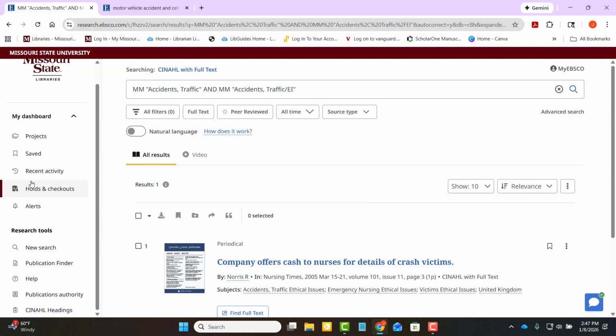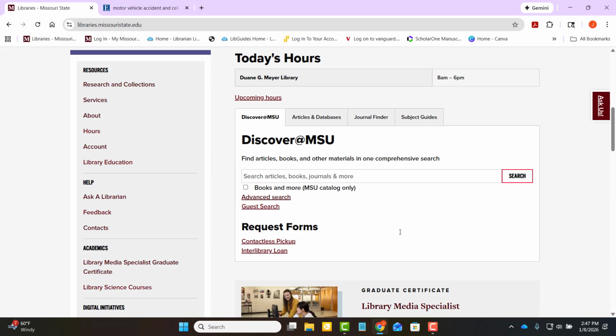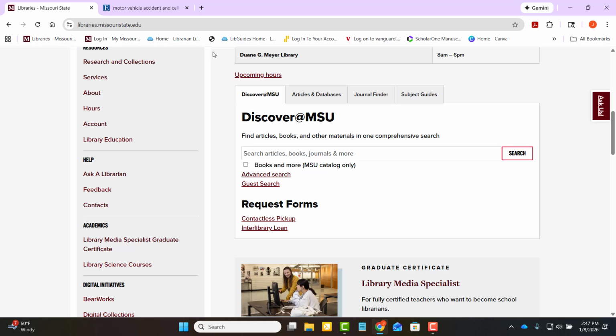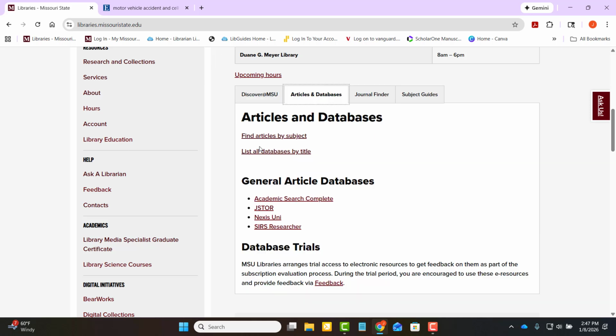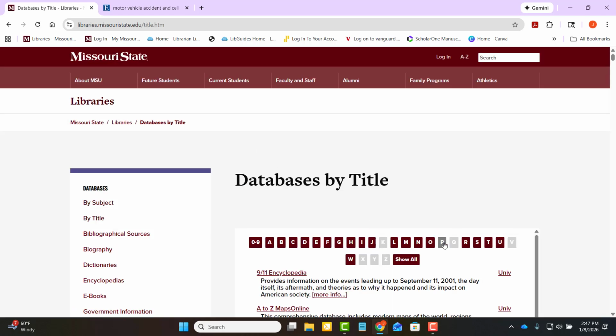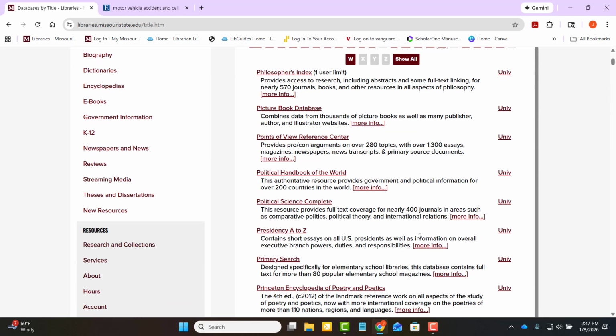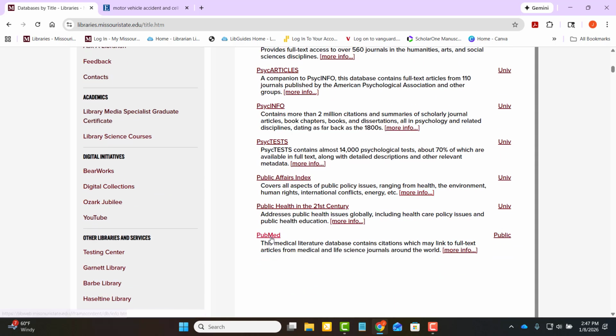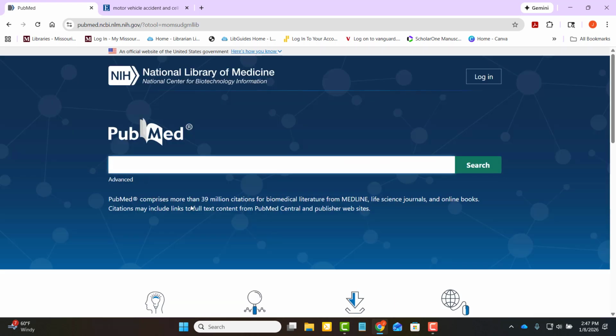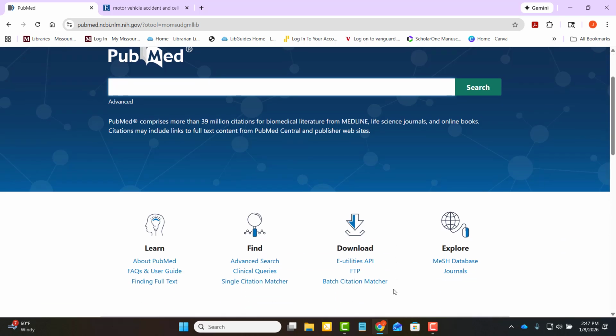I do want to go back to the library homepage and look at PubMed as a standalone database, because it does look a little different. So if I go to articles and databases, all by title, and go to P for PubMed, and some of you may have used PubMed before, there is a public facing version. I recommend going through MSU because we have additional tools and access to things.